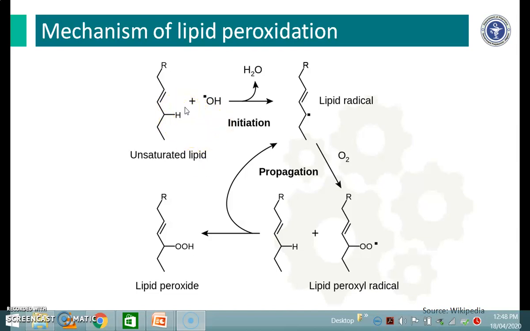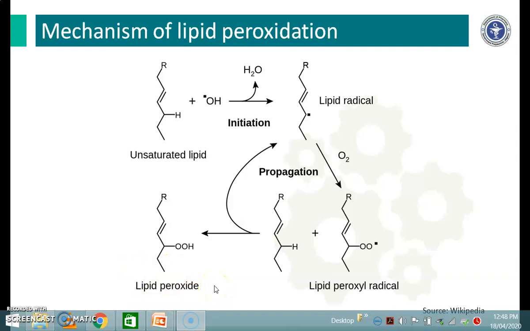The free radical reacts with any of these reactive hydrogen atoms, it undergoes the process of initiation, and it forms a lipid radical and release of water. This on oxidation by propagation mechanism forms lipid peroxyl radicals. Lipid peroxyl again reacts with unsaturated lipids and forms a final product, that is lipid peroxides.